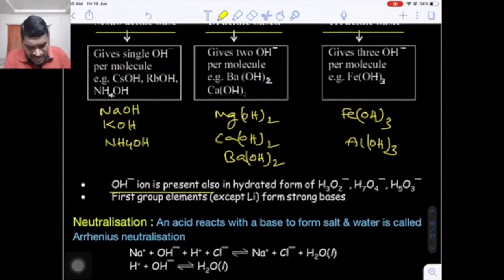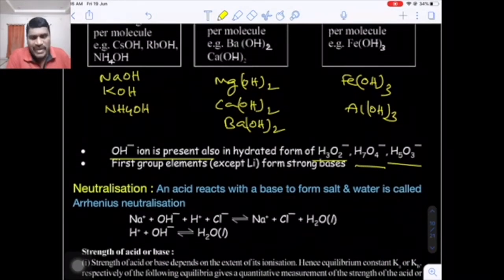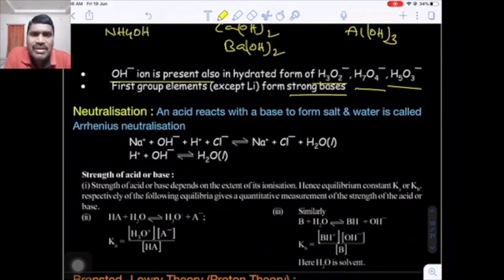Now here also, the OH minus ions, due to high charge density, are hydrated in water in the form of H3O2 minus, H5O3 minus, H7O4 minus. Okay. Now here the strongest bases in the periodic table are formed by alkali metals. Except for lithium, all the remaining alkali metals form strong alkalis.